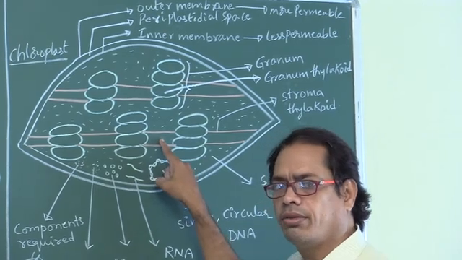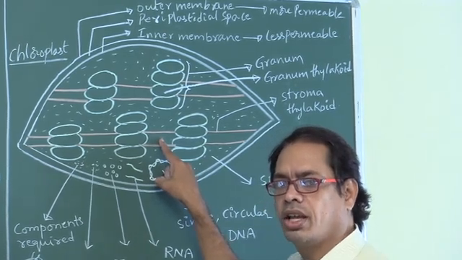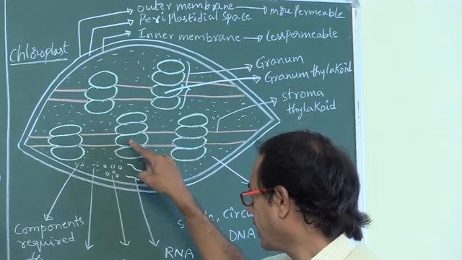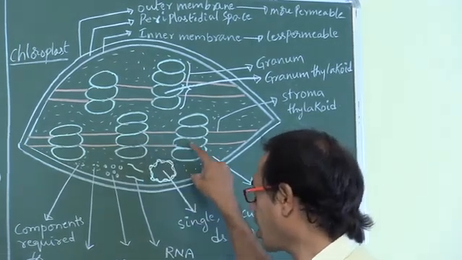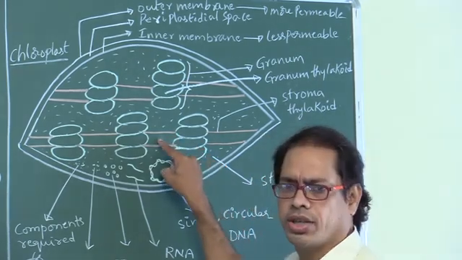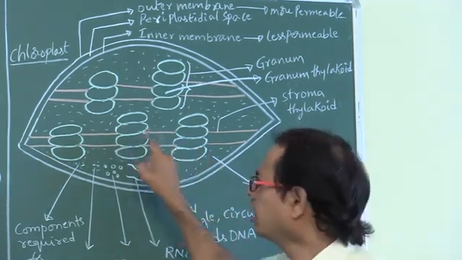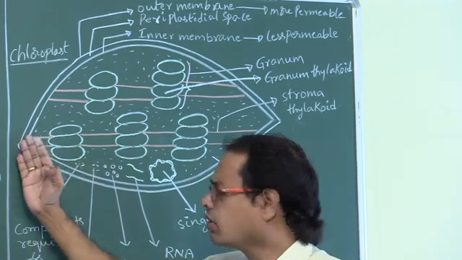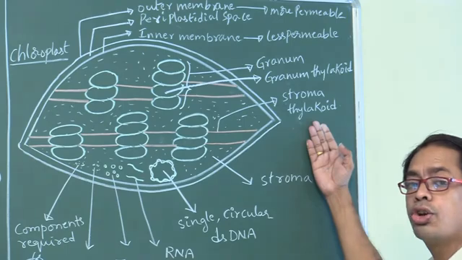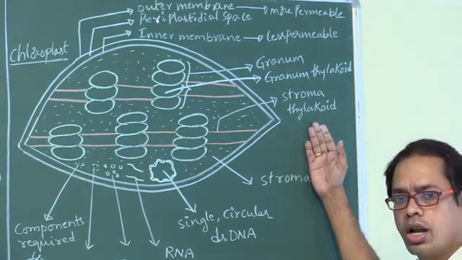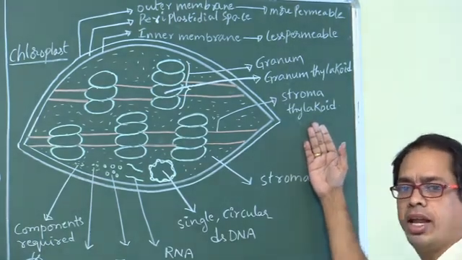The thylakoid which is connecting the thylakoids of grana is called stroma thylakoid. Or in other words, the thylakoid which extends from one end of the chloroplast to the other end of the chloroplast is called stroma thylakoid, also called stroma lamellae.